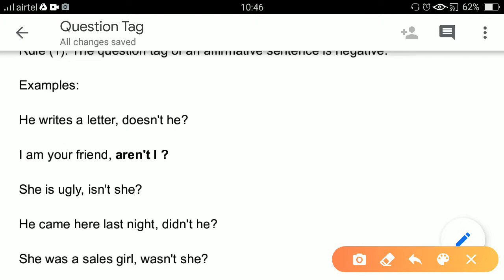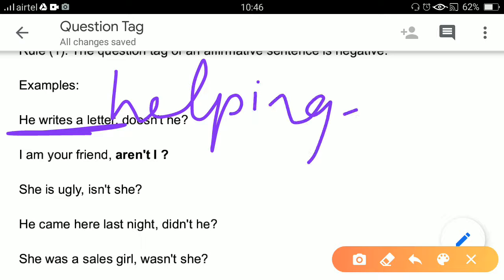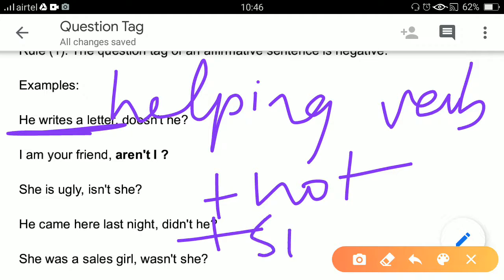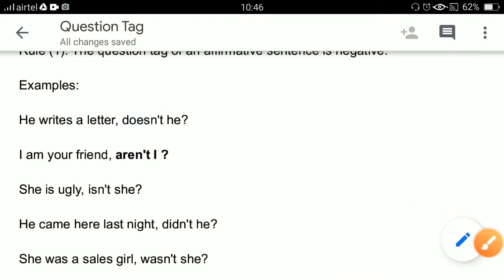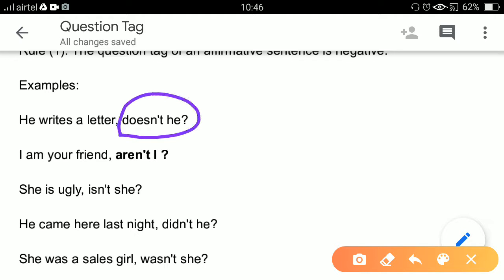So once again, what is the formula for an affirmative sentence? I mean, if there is an affirmative sentence, what is the formula for a question tag? That is helping verb plus not plus subject. Subject is always a personal pronoun: I, we, you, they, he, she, it, sometimes that, sometimes there, and this. But one more thing you must remember: whenever you are writing any question tag in a negative format, this will be in short form. The helping verb and not will be combined and written in a short way.